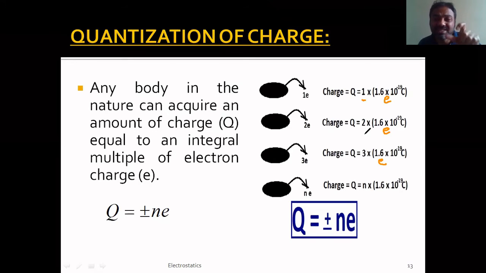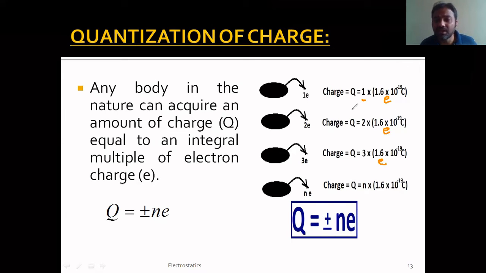So these fixed values, in terms of physics, we call quantized. Quantized means only fixed values of charge a body can have, and hence the charge is quantized. This we call quantization of charge.